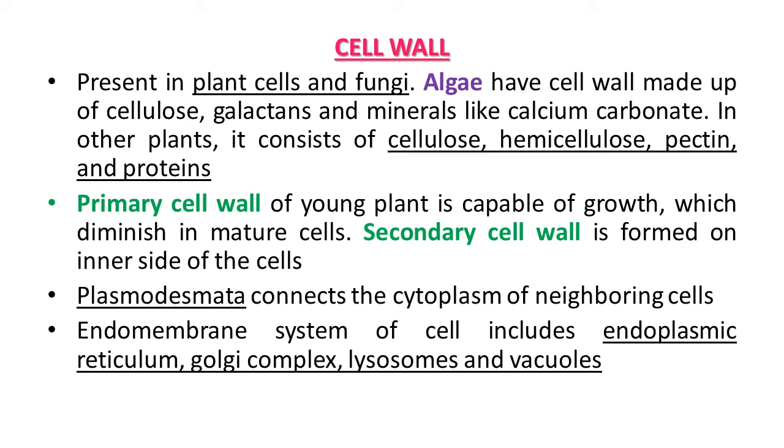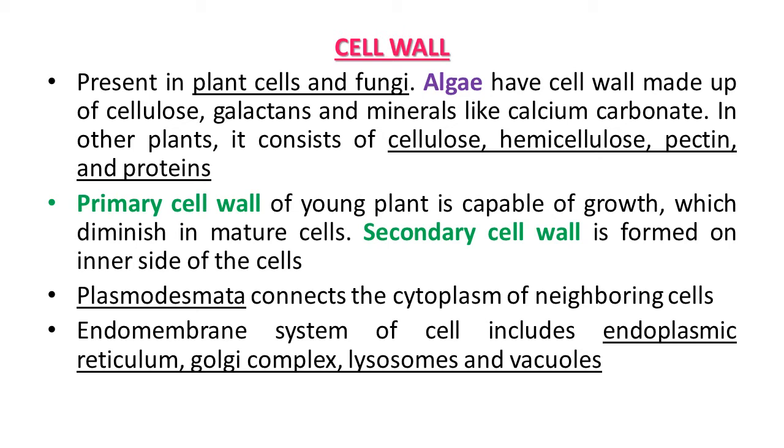Cell wall is present in plant cells and fungi. Algae have cell wall made up of cellulose, galactans and minerals, like calcium carbonate. In some other plants, its composition is cellulose, hemicellulose, pectin and protein. So this way, various components are present in the composition of cell wall.